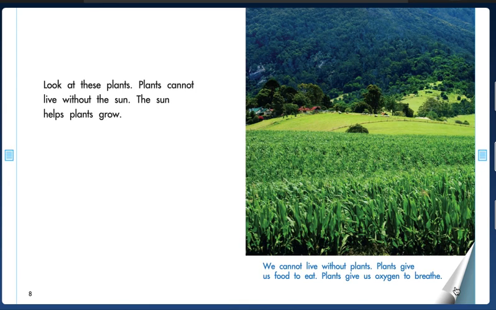Look at these plants. Plants cannot live without the sun. The sun helps plants grow. We cannot live without plants. Plants give us food to eat. Plants give us oxygen to breathe.